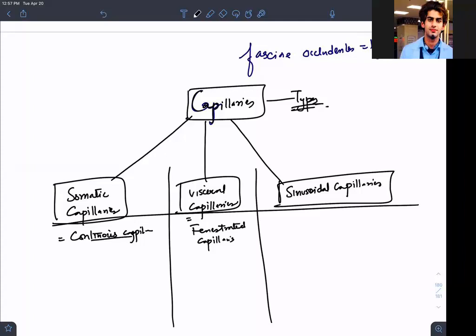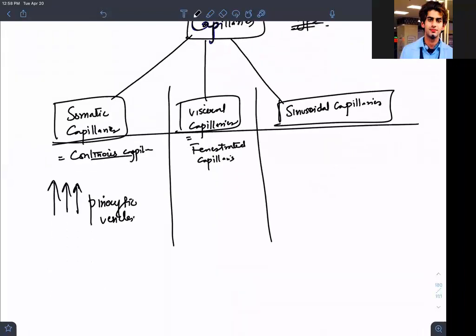Continuous capillaries have an important feature. They contain more amount of pinocytic vesicles. Okay. So which system does not have this except CNS? In the CNS, you don't have these pinocytic vesicles.